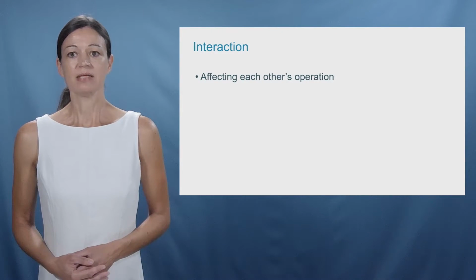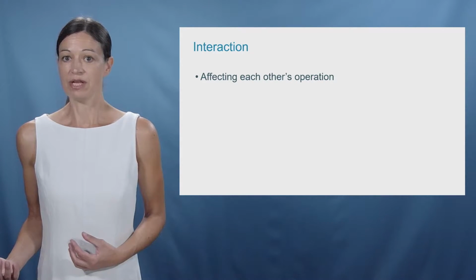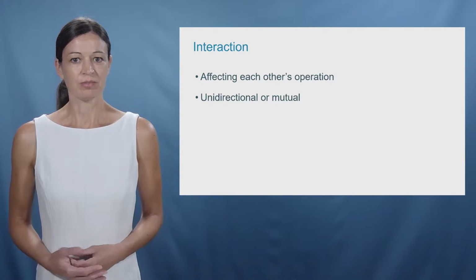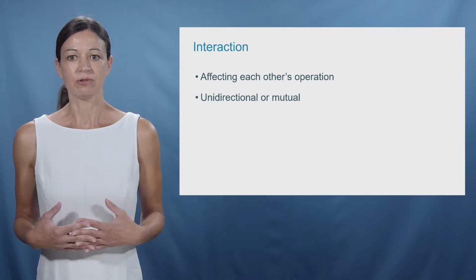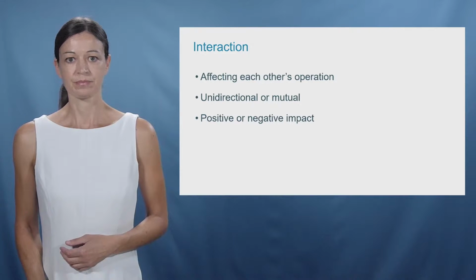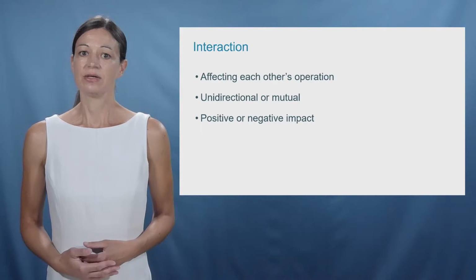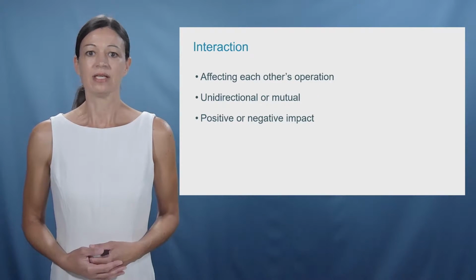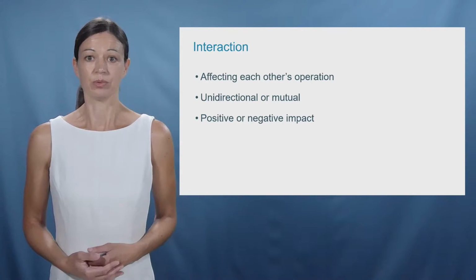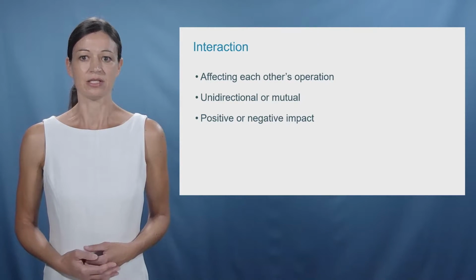Interaction means that one institution's activities or rules affect the operation of another institution. While interaction, strictly speaking, suggests a mutual influence, this can also happen in one direction only. The impact that one institution has on another is not necessarily supporting the same objective. Interaction can be mutually supportive, but one institution's action can also undermine another institution's activities.